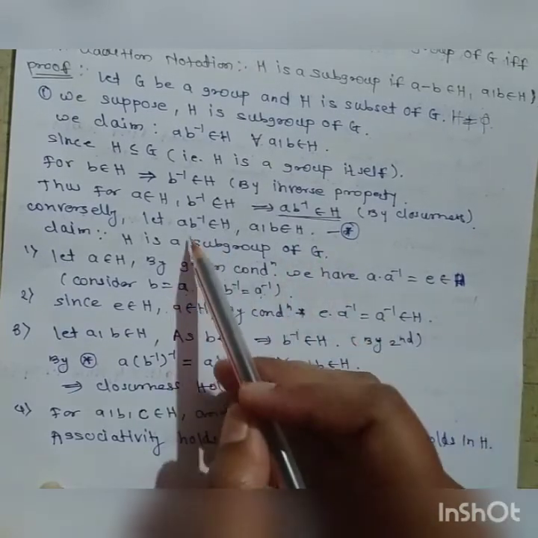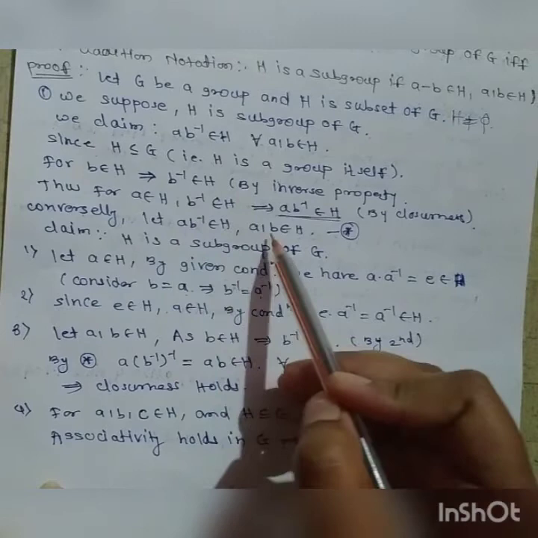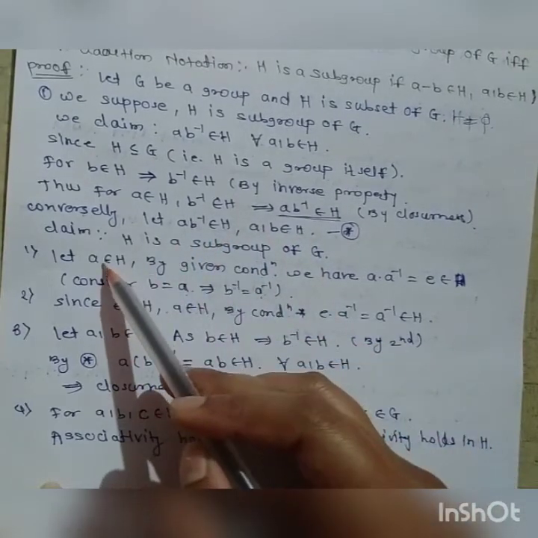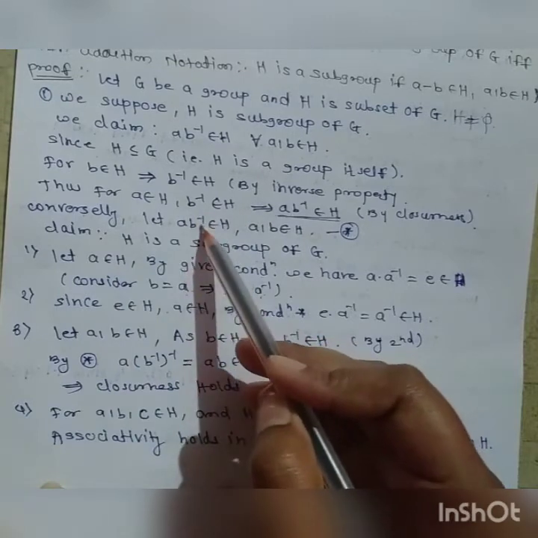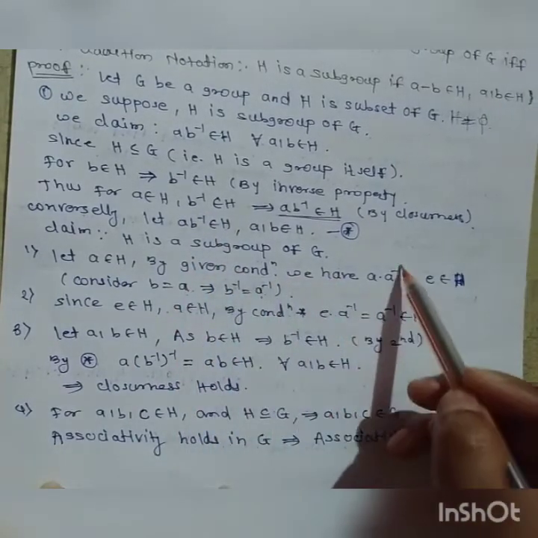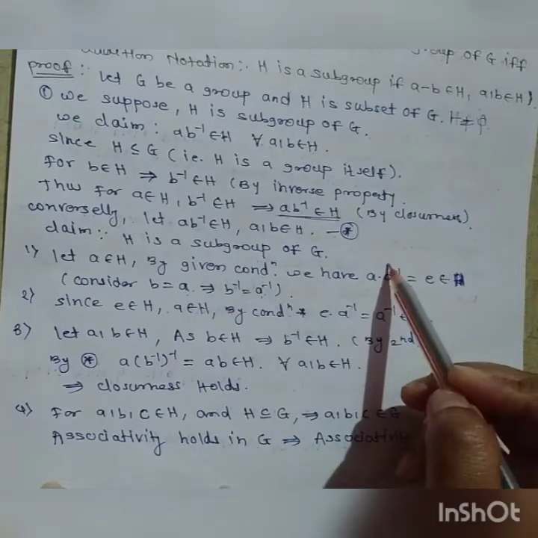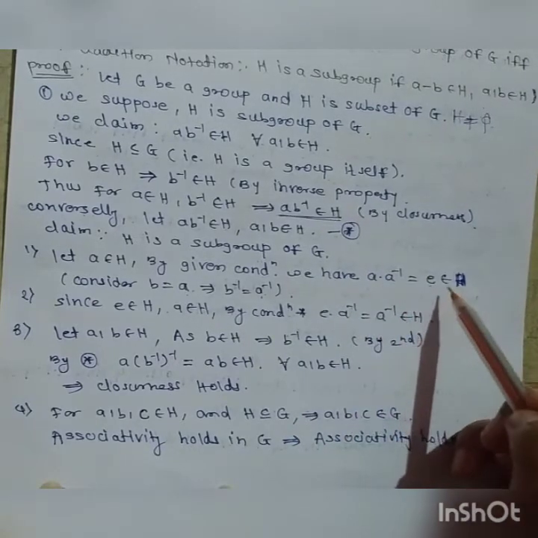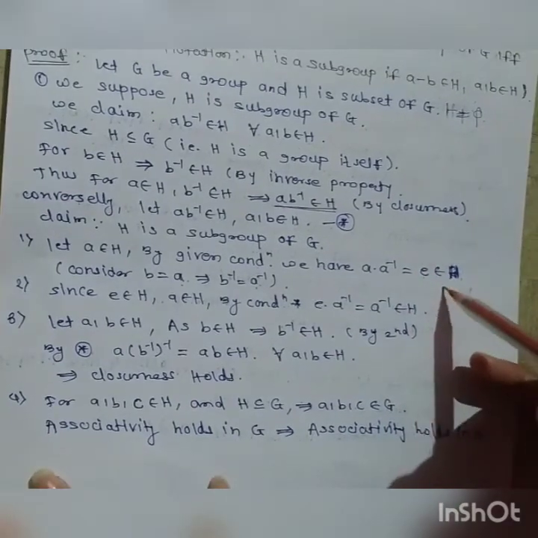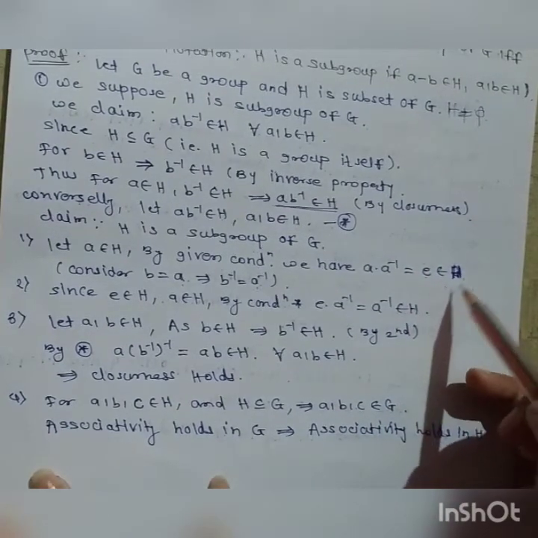By the given property, a·b inverse belongs to H for a, b belongs to H. Therefore a·a inverse, which is nothing but the identity, belongs to H. Therefore the existence of identity holds in the set H.